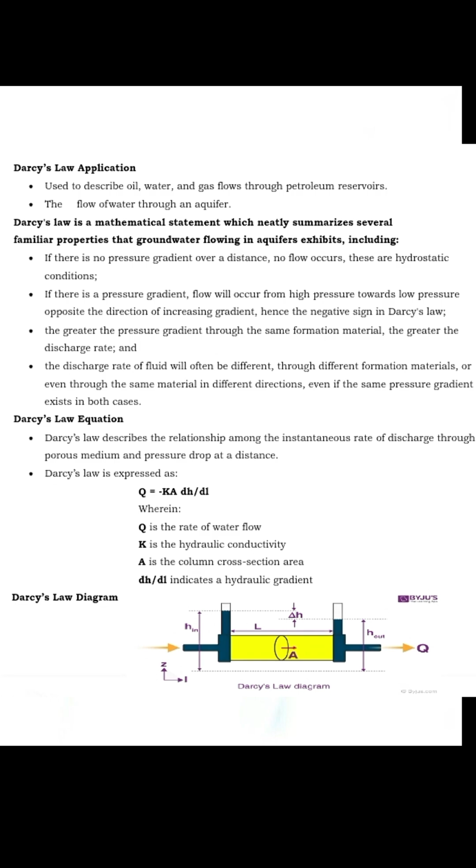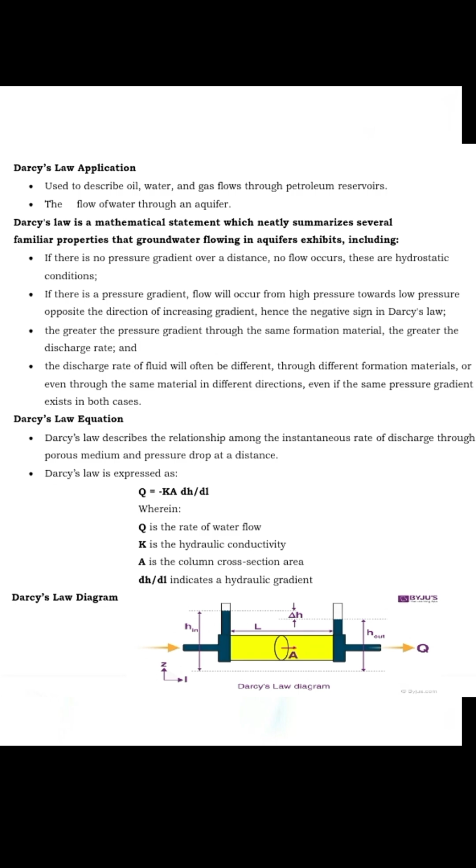The greater the pressure gradient through the same formation material, the greater the discharge rate. And the discharge rate of fluid will often be different through different formation materials, or even through the same material in different directions, even if the pressure gradients are the same.